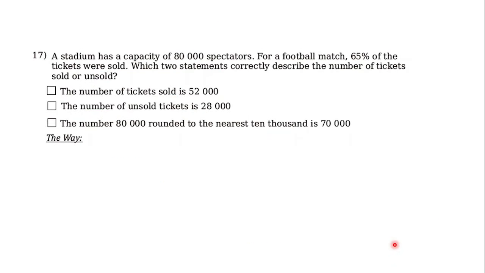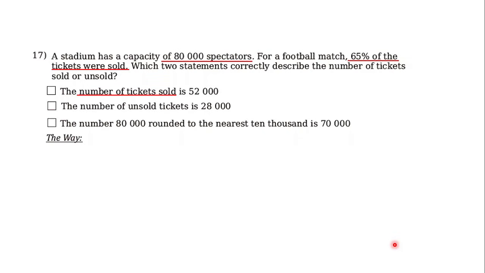Okay, let's go to number 17. A stadium has a capacity of 80,000 spectators. For a football match, 65% of the tickets were sold. Which two statements correctly describe the numbers of tickets sold or unsold? Let's check it one by one. But before that, let's find all the information that is given here. There are 80,000 spectators, right? And then 65% of the tickets were sold.